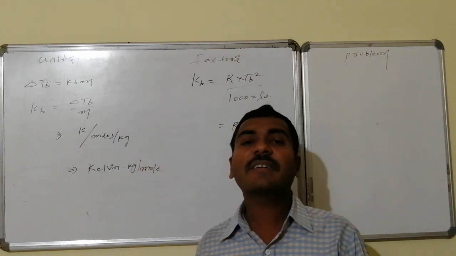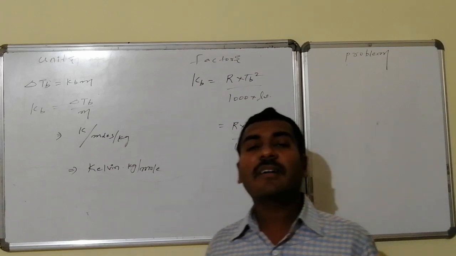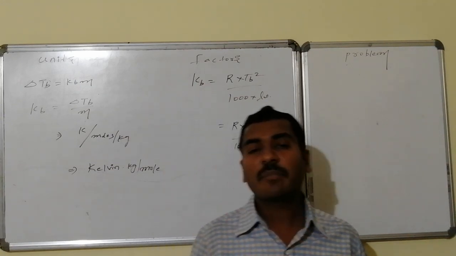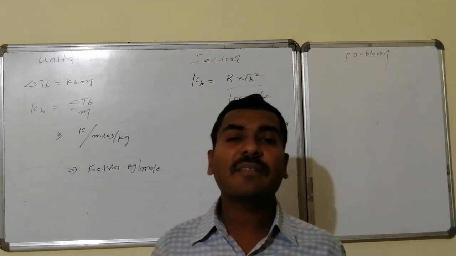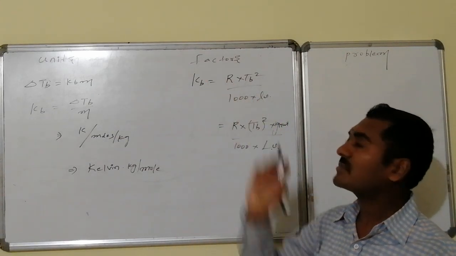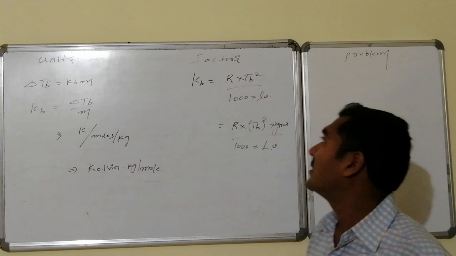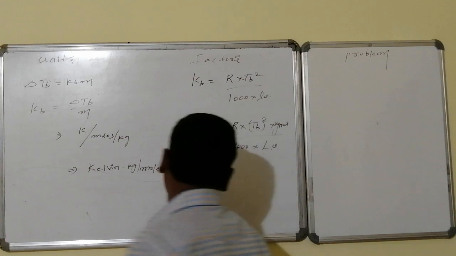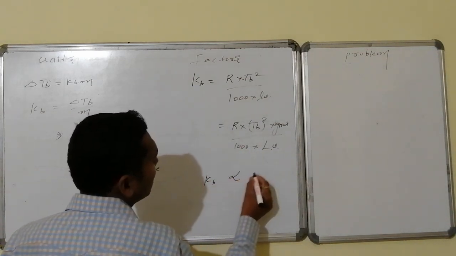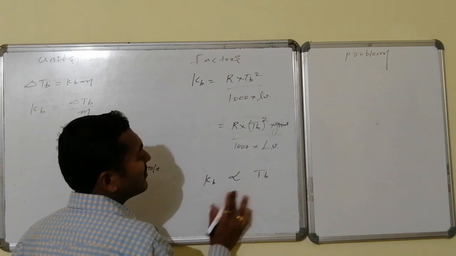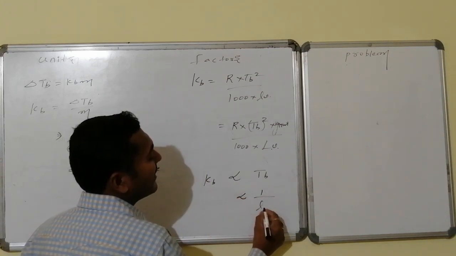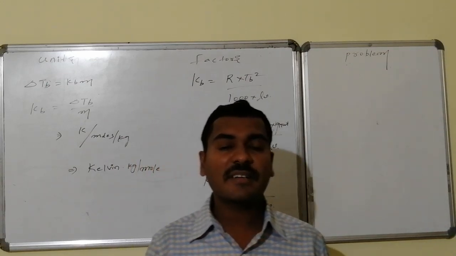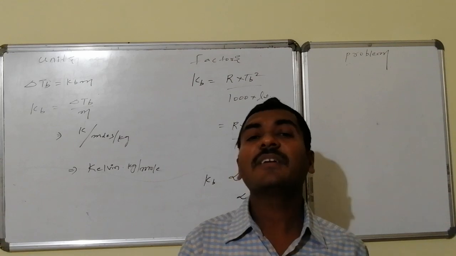So on which particular things is it dependent? It is dependent on the solvent nature. The deciding factors of that solvent are, one, its boiling point, and second, its latent heat of vaporization. The higher the boiling point, the higher the ebullioscopic constant. The lower the latent heat of vaporization, the higher the ebullioscopic constant. Thus the ebullioscopic constant is proportional to boiling point and proportional to 1 by latent heat of vaporization. These decide the ebullioscopic constant, otherwise the molal elevation constant, of the solvent.